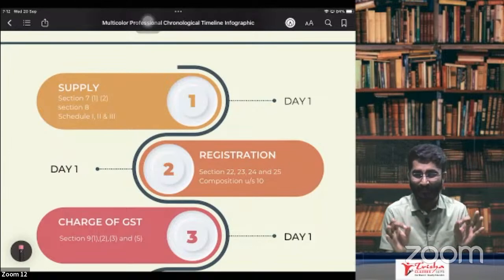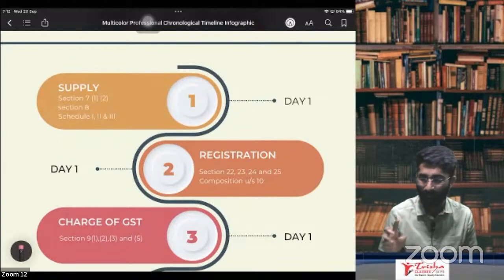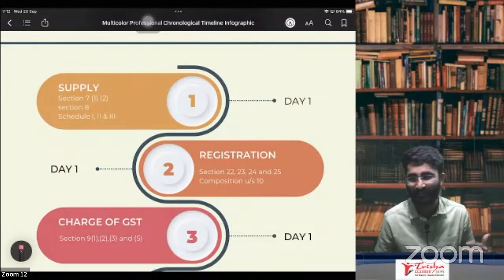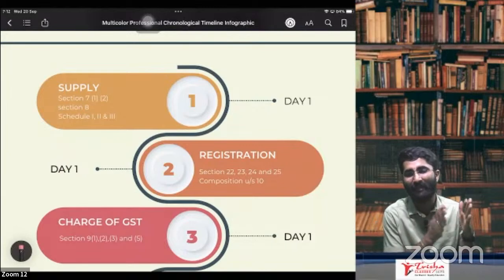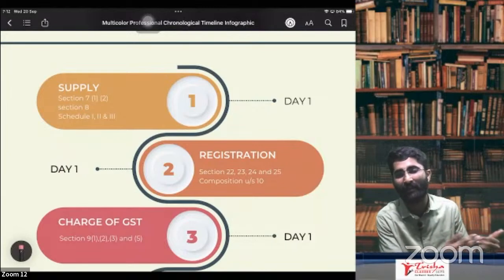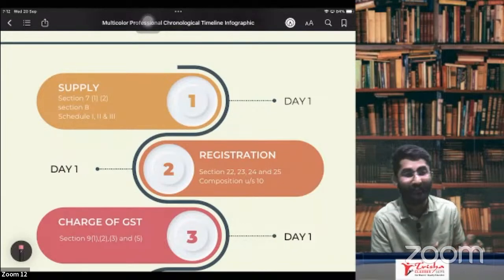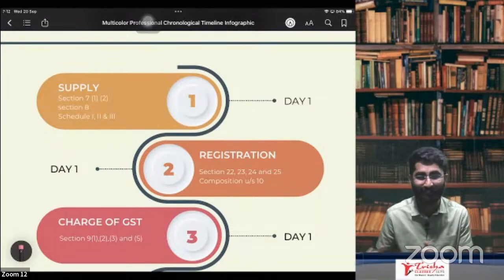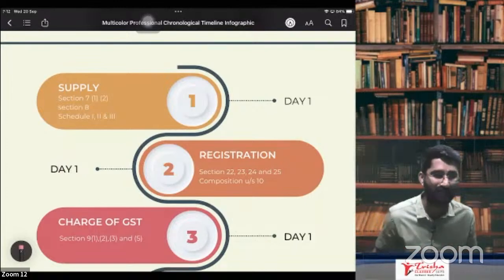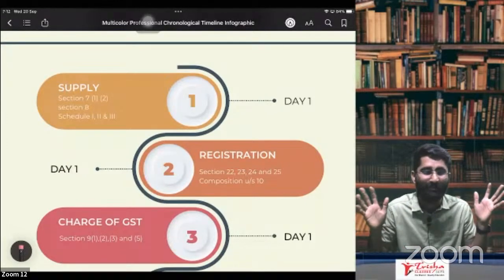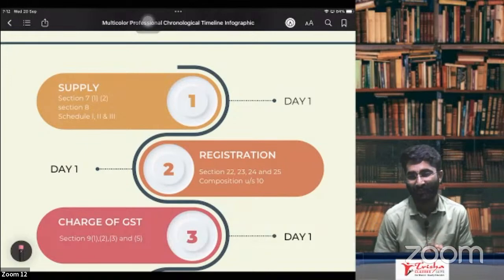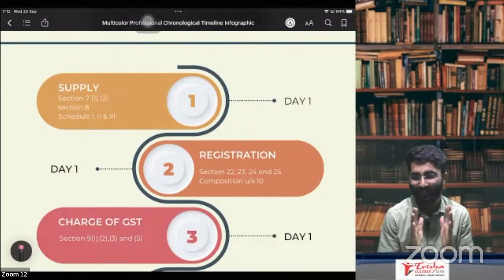GST mein taxable event. See, earlier we had VAT. So VAT Act was there, excise tax was there, service tax was there. So in that, the taxable events were different. In case of VAT, it was sale. In case of excise tax, it was manufacturing. In case of service tax, it was provision of service. Too many sections, too many chaos, too many confusions. So here in GST, one nation, one tax rule, that is GST.